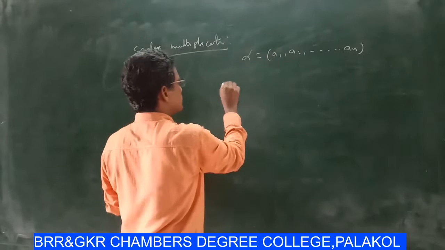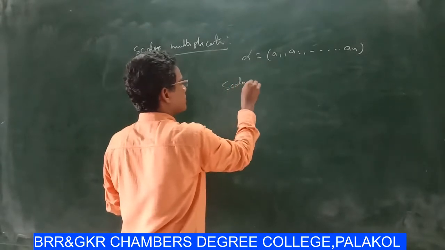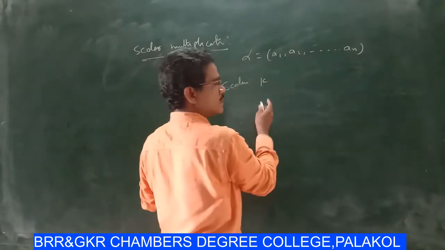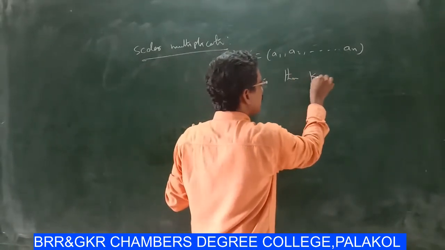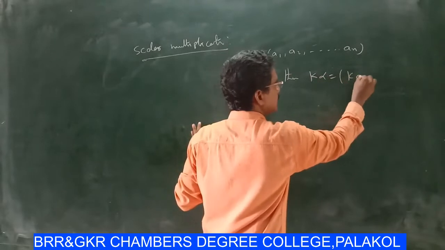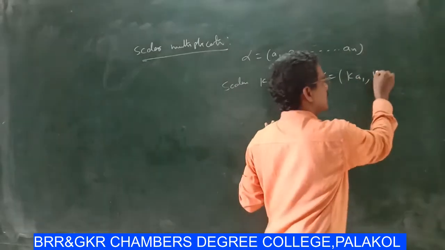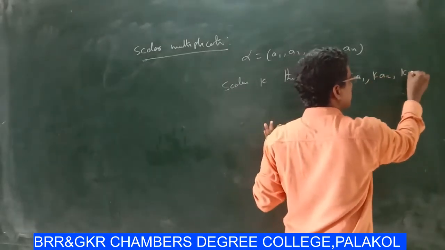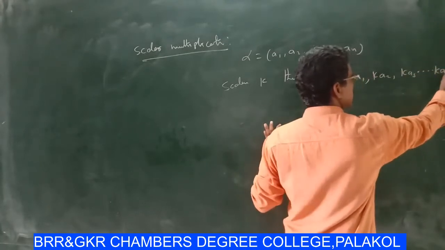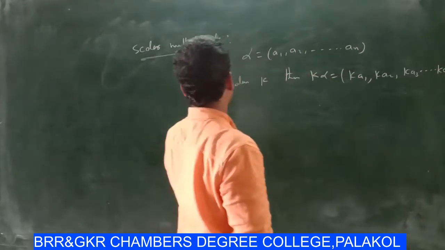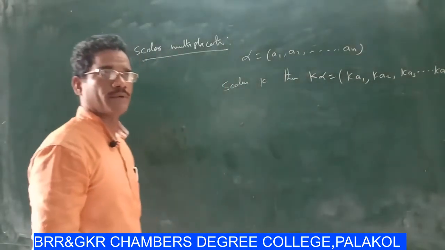Next, consider some scalar k. Then k alpha equal to ka1, ka2, ka3, and so on up to kan. This is scalar multiplication of a vector.